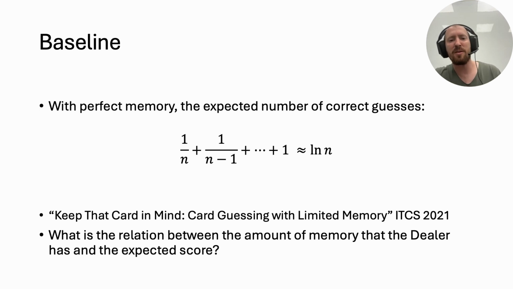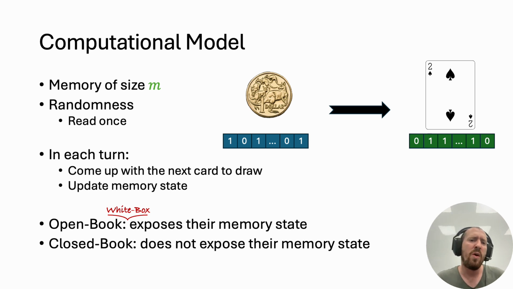In the paper Keep That Card in Mind, Card Guessing with Limited Memory, Menuhin and Naor studied the case where the guesser has bounded memory. And in this paper, we consider the other case and ask about the relation between the amount of memory that the dealer has and the expected score. We think about the dealer as having m bits of memory and access to some source of randomness. The random bits are used on the fly, so if the dealer would like to look back at them, then they need to store these bits in their memory.